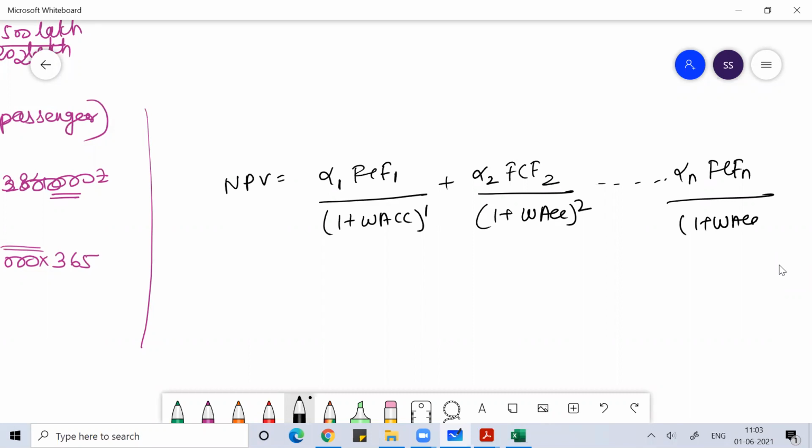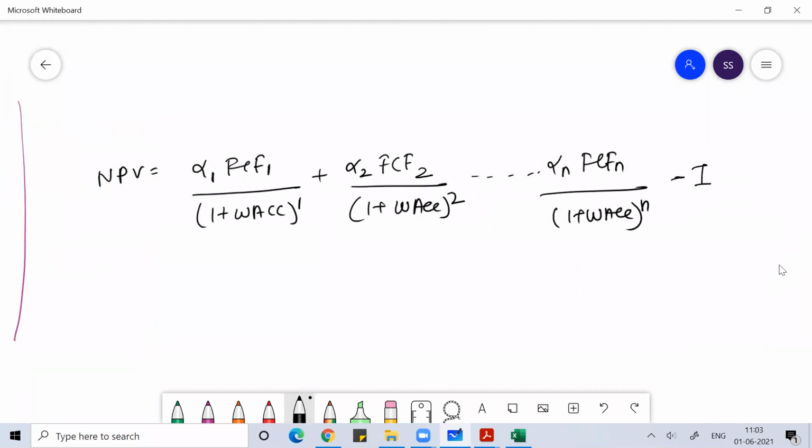And before you discount these cash flows, you will multiply your expected cash flow with the alpha, where alpha here represents the certainty equivalent value. Then this you will minus with your initial investment, and that gives you an NPV value. Normally, because you are already doing all these adjustments with alpha, which is a certainty equivalent, many times in textbooks you will notice that whenever a certainty equivalent problem is given, it is discounted at the RF value, the risk-free rate of return.